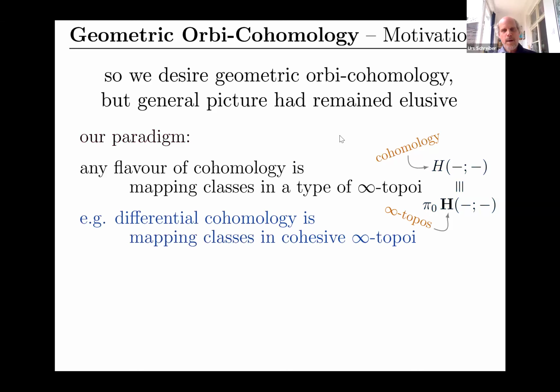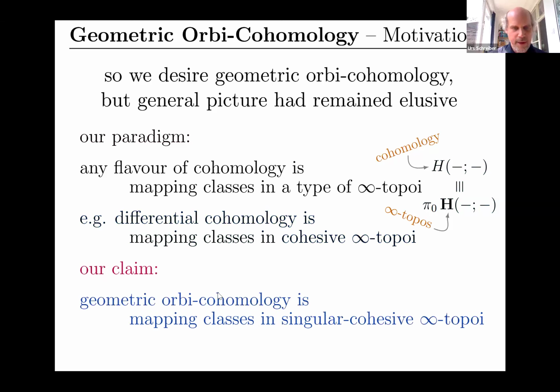So for instance, what got me started on this topic some years ago with my thesis, as you may have seen, is that differential cohomology one can show is mapping classes in cohesive infinity topoi. And I'm going to say what cohesive means. It's infinity topoi that have a geometric structure that satisfies some minimum assumptions that you would want a geometric homotopy theory to satisfy if it expresses anything like differential topology.